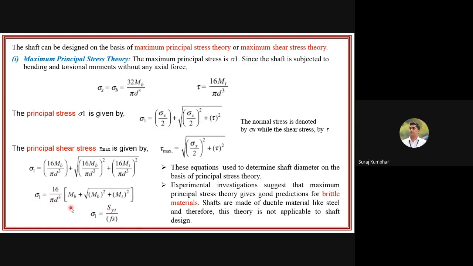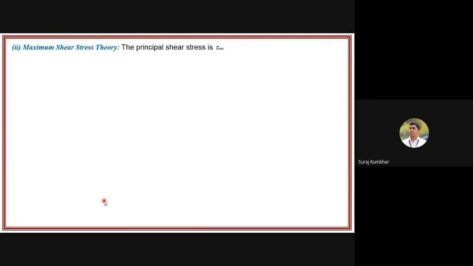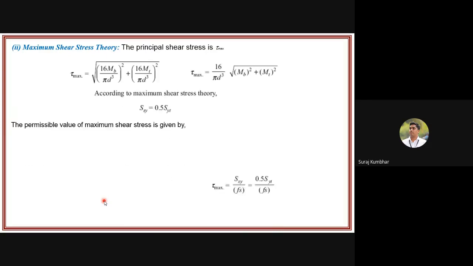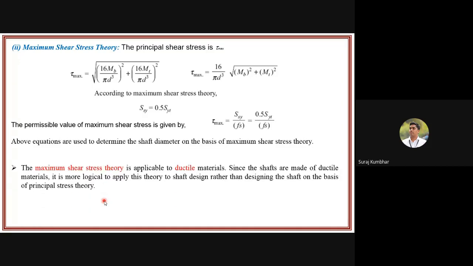Where sigma 1 is equal to 16 upon pi d cube into bracket Mb plus square root of Mb square plus Mt square. This is a very important formula. So I think we will not go into detail for the shaft. So these are the various formulas you can use according to the maximum shear stress theory.